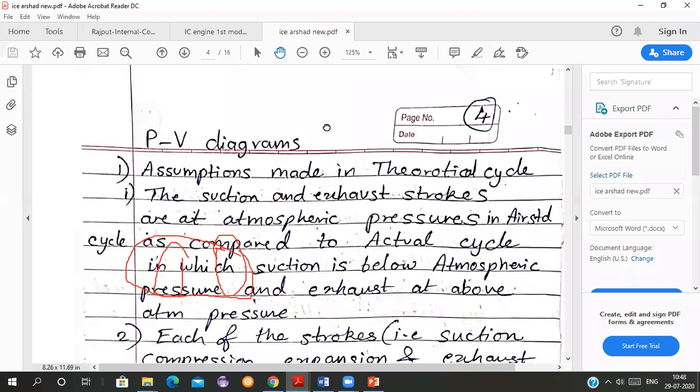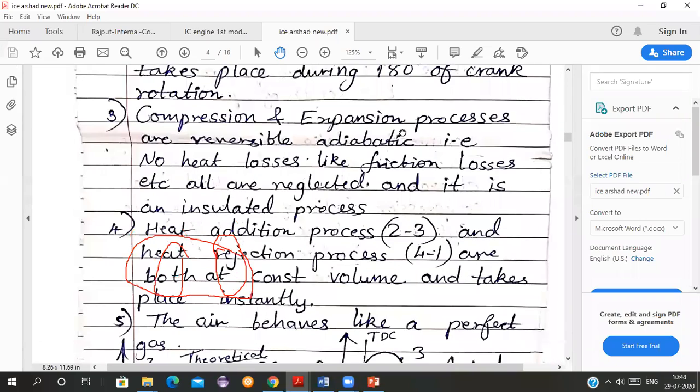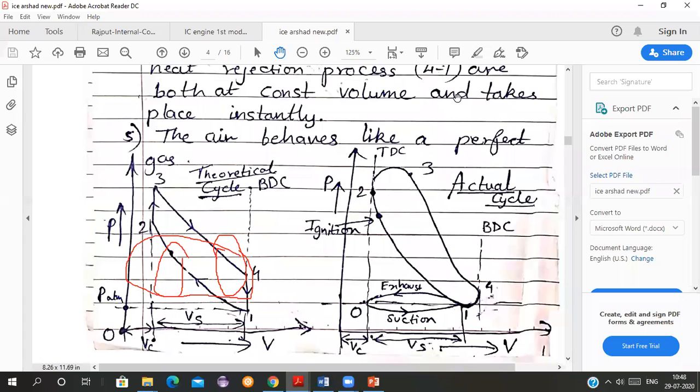See here, the PV diagram is showing the compression. From point 0 to 1, from this point to this point, what is happening? The volume is changing. Again, from this point to this point, only the volume is changing. Again, see from 3 to 4. From 3 to 4 the volume is changing.